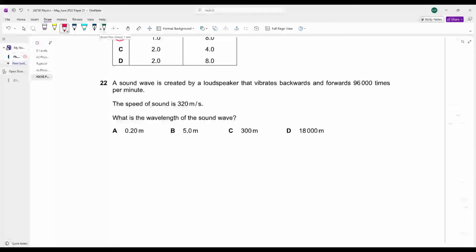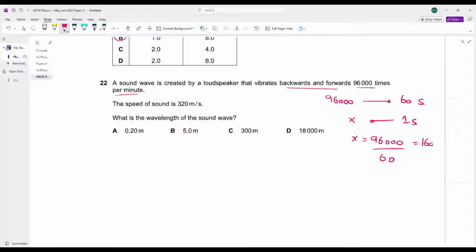A sound wave is created by a loudspeaker that vibrates back and forwards 96,000 times per minute. बेटा आप 96,000 दफ़ा वाइब्रेट कर रहे हो पर मिनट, that is you are vibrating 96,000 times in 60 seconds. 1 सेकेंड में आप कितनी दफ़ा वाइब्रेट करोगे? X. Can you calculate this? 96,000 divided by 60. बताओ ये आंसर क्या आ रहा है? 96,000 divided by 60. This comes out to be 1600. 1600 hertz is your frequency.